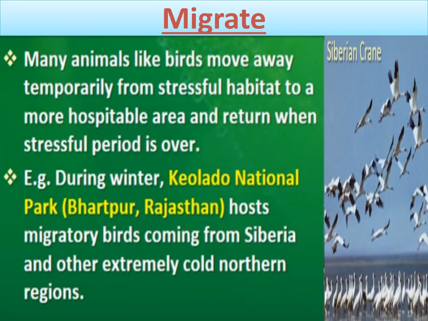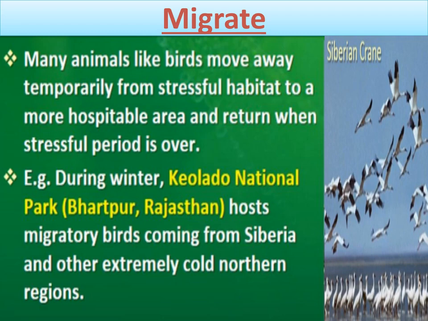The next type of response to abiotic factors is migrate. Many animals like birds move away temporarily from a stressful habitat to a more hospitable area. Some habitats can be stressful in some seasons for many birds.